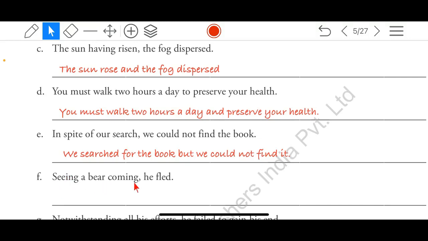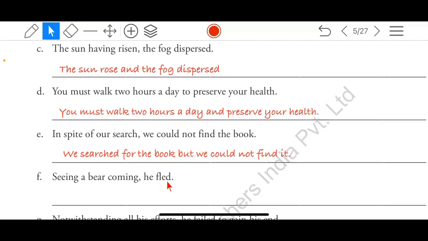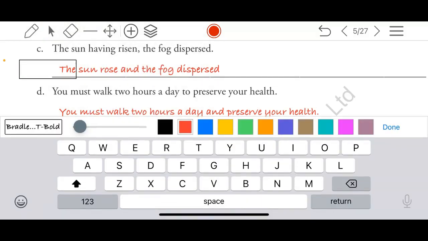Seeing a bear coming, he fled, means he ran away. So of course, you will not stand there to welcome the bear. Let it come and eat me. Sir, can I try? He saw the bear coming, so he fled, or so he ran away. He fled. Yes, it was correct. Good. At least you gave one answer.